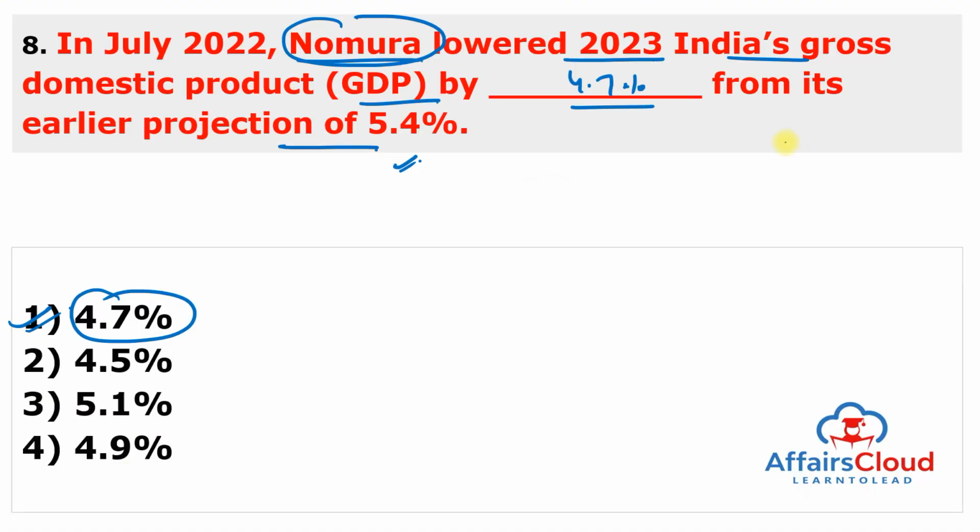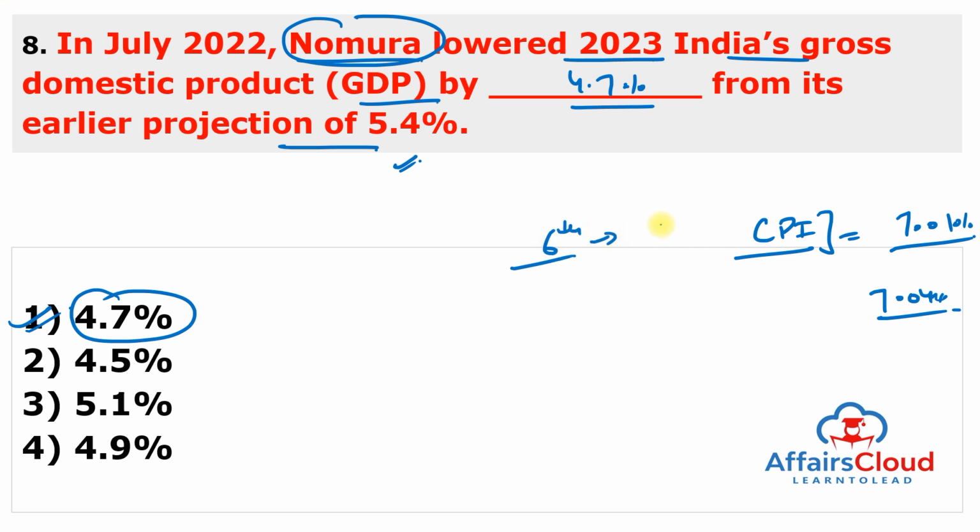And India's consumer price index or CPI retail inflation rate is now 7.01% in June 2022 versus 7.04% in May 2022. So this is the 6th consecutive month that the CPI inflation has remained above the Reserve Bank of India comfort zone, which is 2 to 6%. This is the comfort zone of the inflation, but now it is 7.01%. So this is high if we are comparing with the RBI comfort zone.